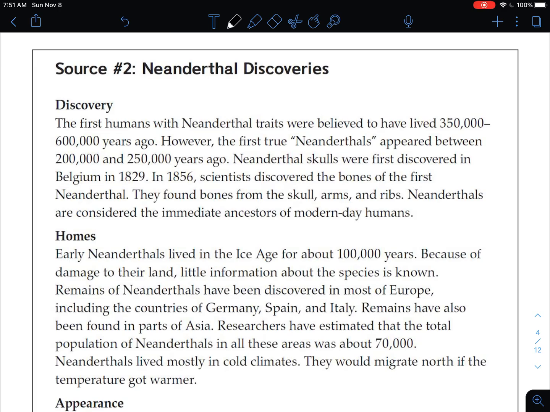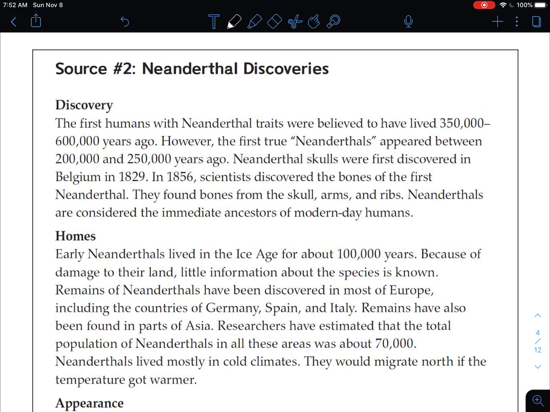Okay, the first humans with Neanderthal traits were believed to have lived 350,000 to 600,000 years ago. It's crazy. However, the first true Neanderthals appeared between 200 and 250,000 years ago. Neanderthal skulls were first discovered in Belgium in 1829. In 1856, scientists discovered the bones of the first Neanderthal.